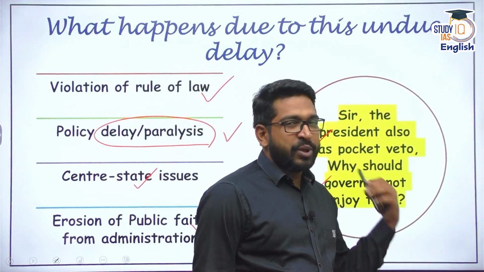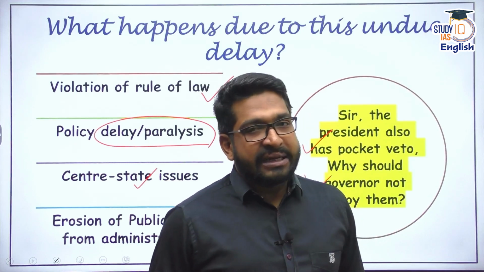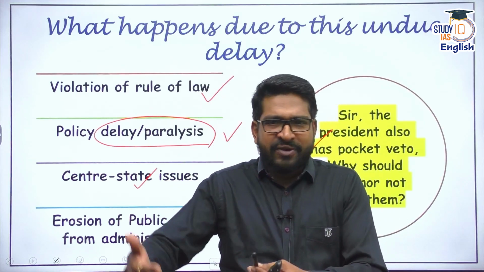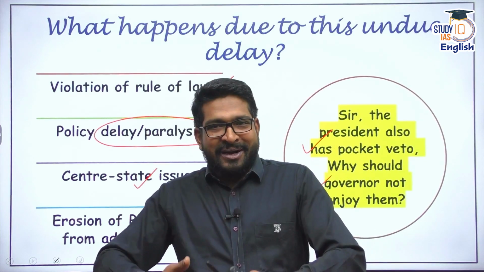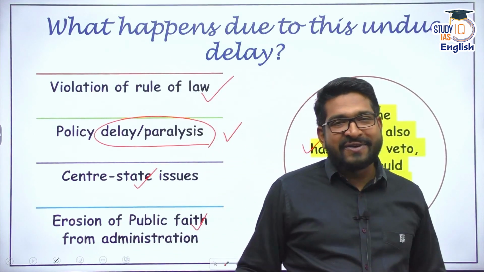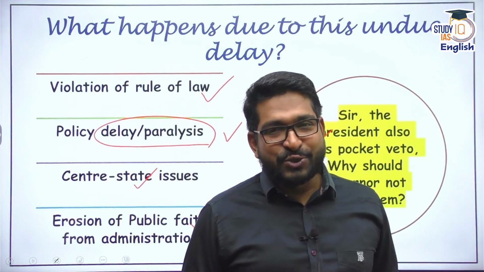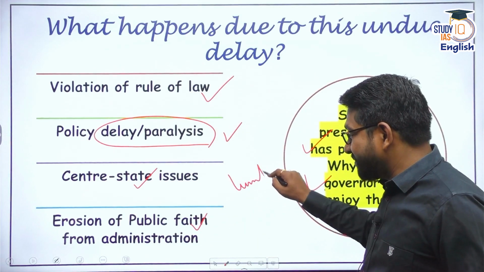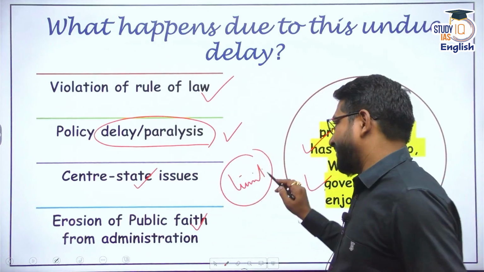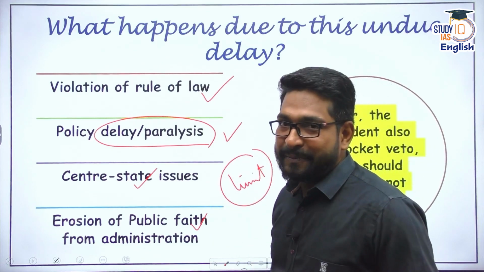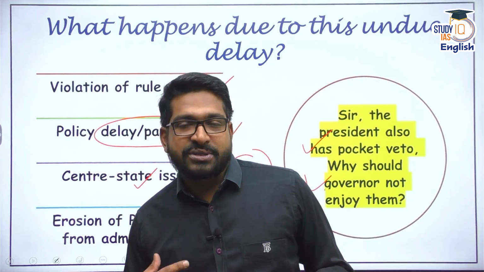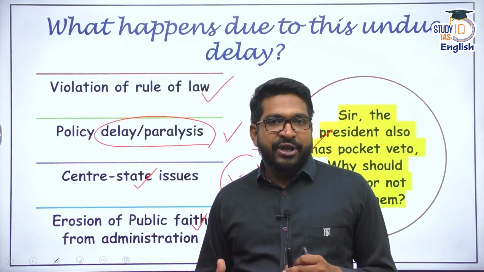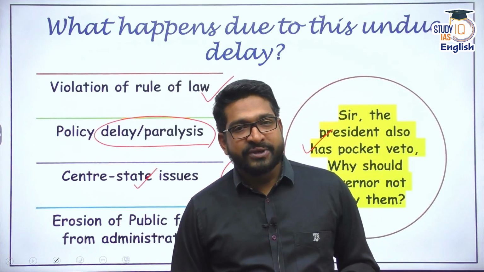So if you have this question, probably a time limit can come for both the offices to dispose of the files, dispose of the pending bills in front of them, dispose of the advice given by the Council of Ministers as soon as possible within the limit that is defined or that must be defined. All right, that's the basic idea. Clear? So I hope through this discussion you have gotten a good insight into the controversial nature of the working of the office of the governor.